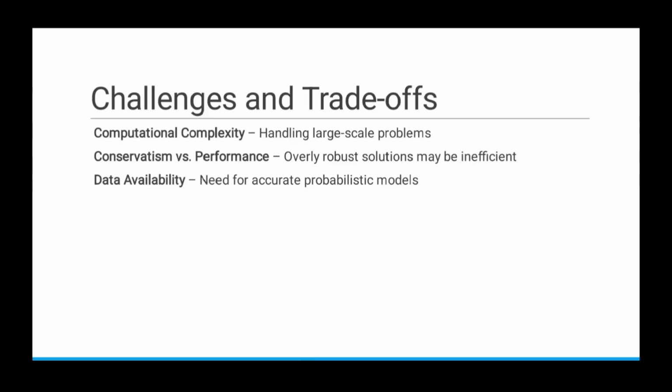Data availability is needed for accurate probabilistic models. In chance constraint optimization, the uncertainty needs to be accurately modeled. The model of the uncertainty may not be accurate, and that will affect our optimization problem also. So data availability is vital in formulating a problem in optimization under uncertainty. We will see more about these techniques in the future videos.